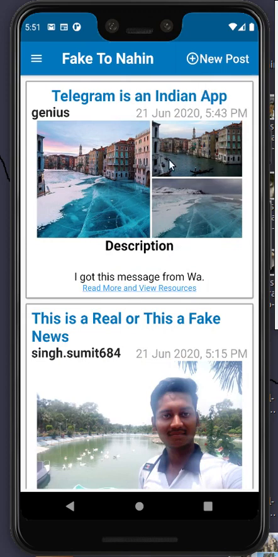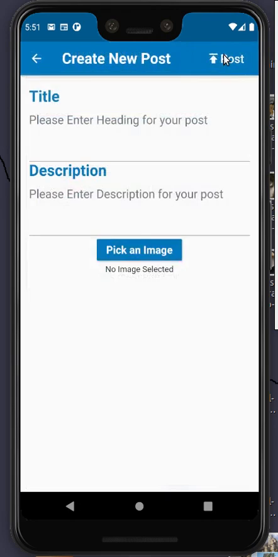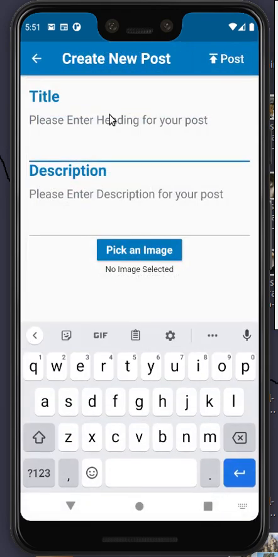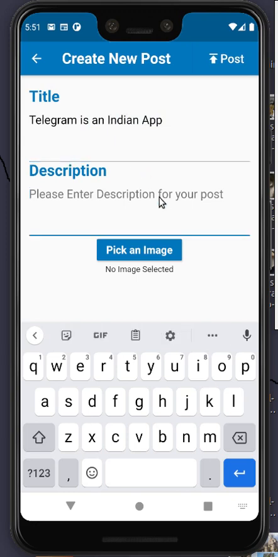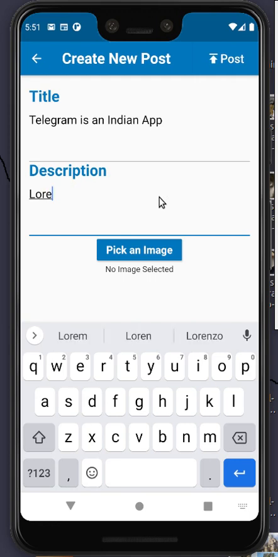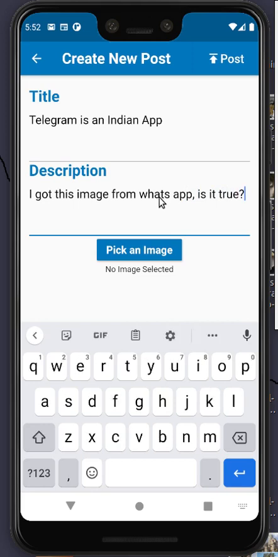Suppose you are Ram and you want to check the authenticity of a picture which you got from WhatsApp. You will click on new post and add the title. Suppose that Telegram is an Indian app. In the description you can write anything. I'll just add lorem ipsum, as if I got this image from WhatsApp, is it true or not. I'll just write dummy data.